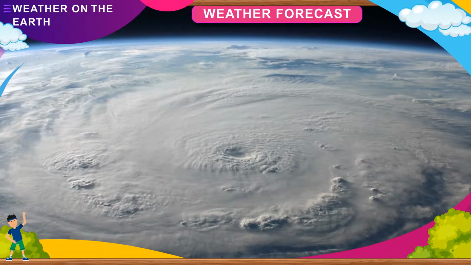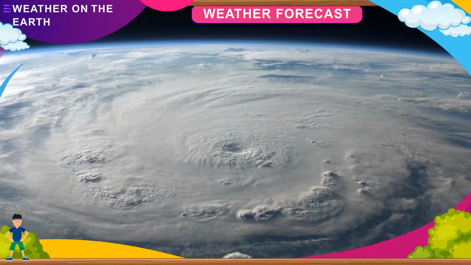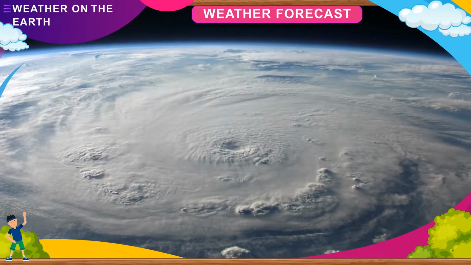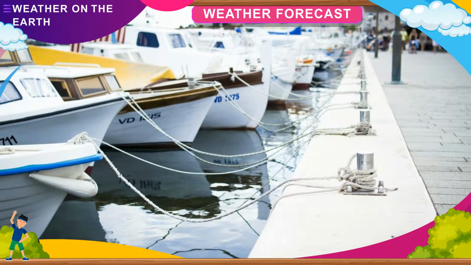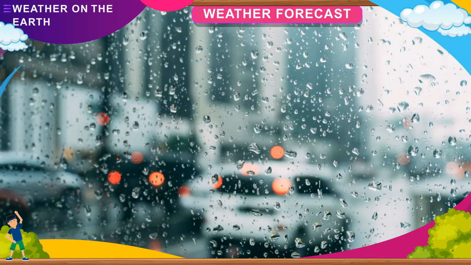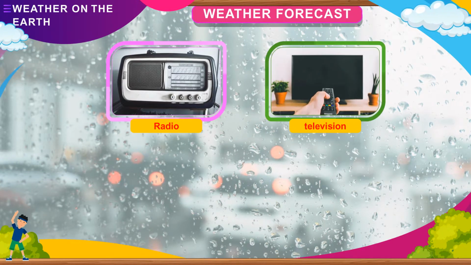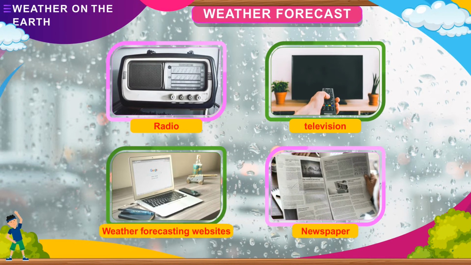Weather forecast. The advanced information about the weather of a place is called weather forecast. It is very important for farmers, sailors, and pilots. We get the weather forecast from radio, television, weather forecasting websites, and newspapers.